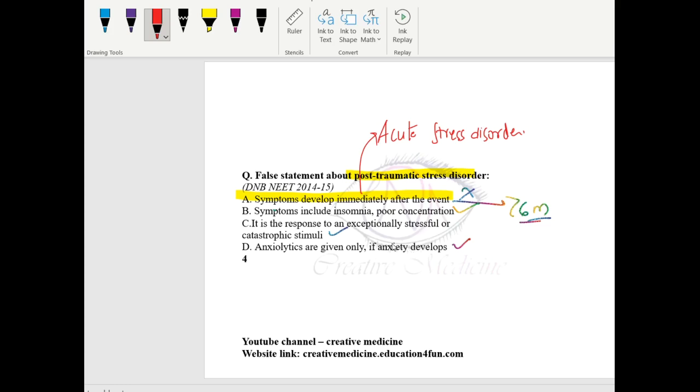If the patient develops anxiety, anxiolytics can be given, like benzodiazepines can be given, or selective serotonin reuptake inhibitors can be given in post-traumatic stress disorder.